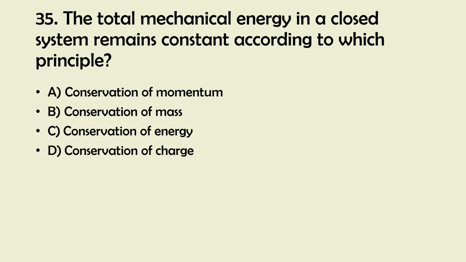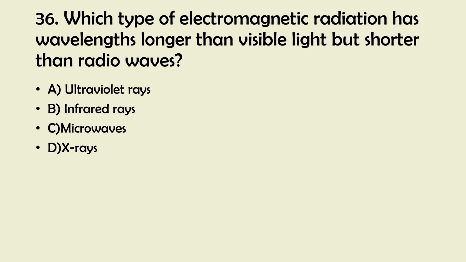And the right answer is 36. Which type of electromagnetic radiation has wavelengths longer than visible light but shorter than radio waves? A. Ultraviolet rays. B. Infrared rays. C. Microwaves. D. X-rays.